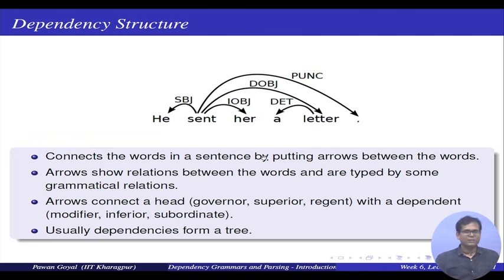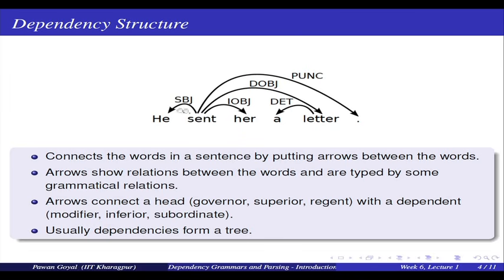In general, how can we define a dependency structure? Let us take another sentence here, he sent her a letter. What are you seeing here? First, you are seeing 5-6 words if you also take the punctuation. There are 5 words as such, he sent her a letter, 5 individual words. What do we do in dependency structure? We are connecting the words in the sentence by putting arrows between the words. I am putting an arrow between sent and he, and these two are connected. He is a subject for sent. Similarly, I am putting an arrow between sent and her, saying that her is an indirect object for sent.